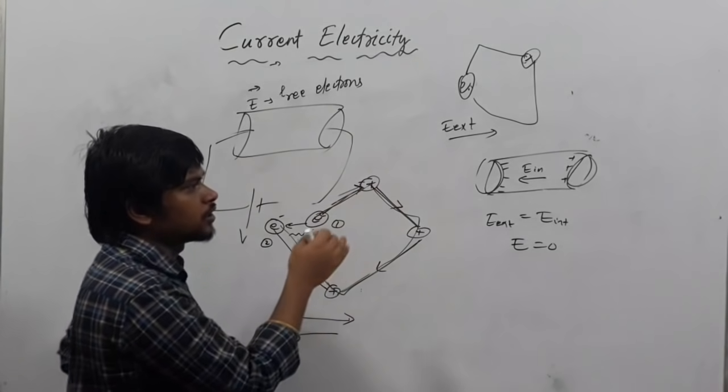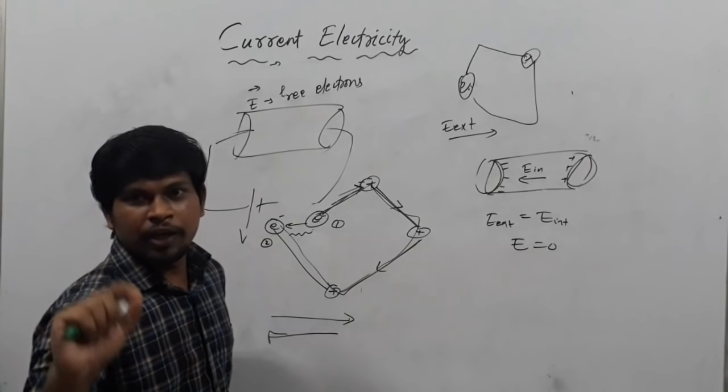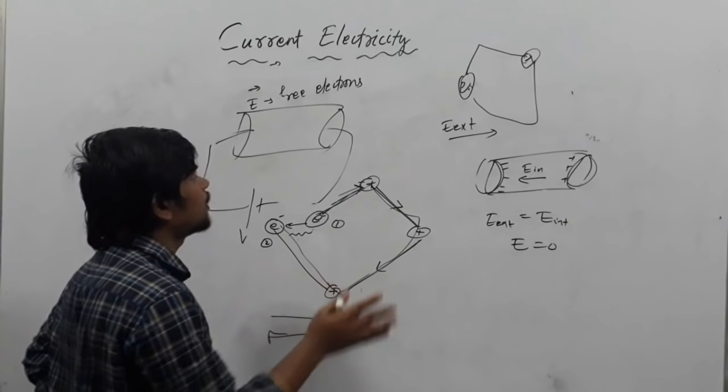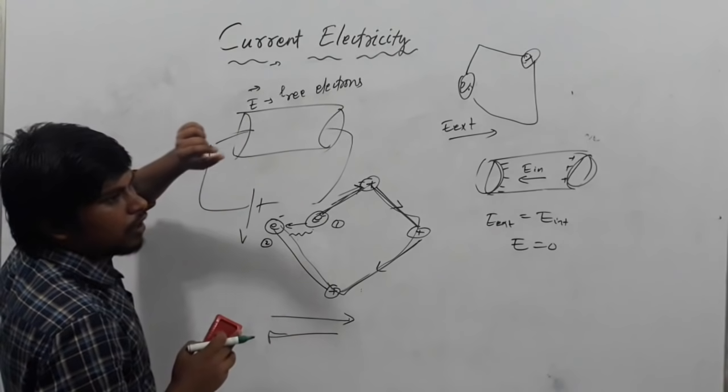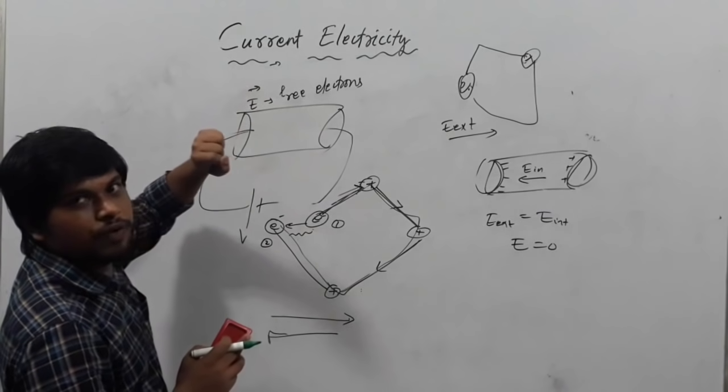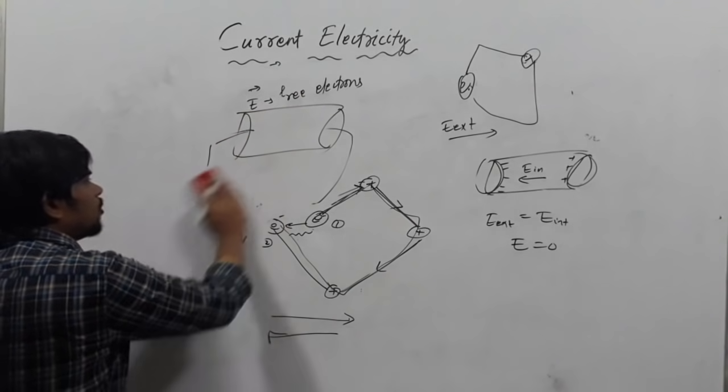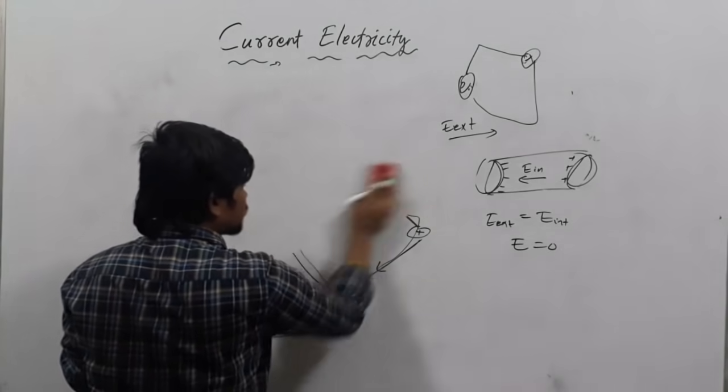Don't write all these things. If you want, you can make a rough note, but don't write it in the fair note. So what will you write now? You have written the definition of drift velocity. Now just write, let us consider what.